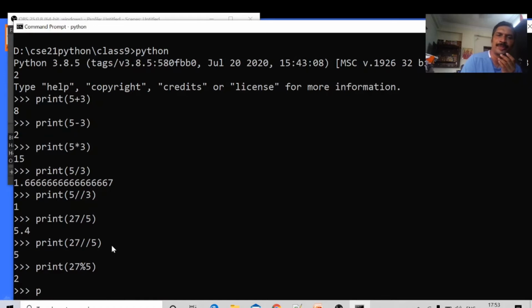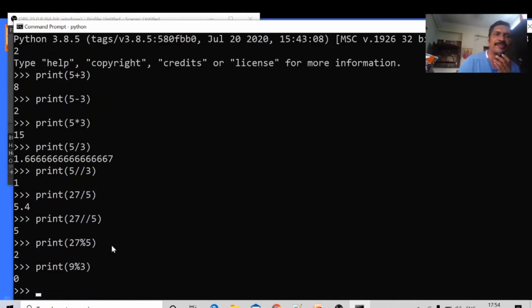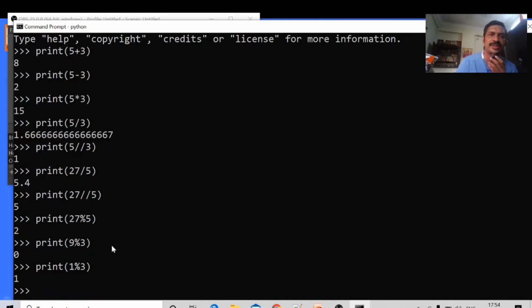Once again we will see remainder. Print 9 percent 3. When 9 is divided with 3, what is the remainder? It will cancel perfectly. 0 is the remainder. When 1 is divided with 3, what is the remainder? 1. 0 times it will cancel.